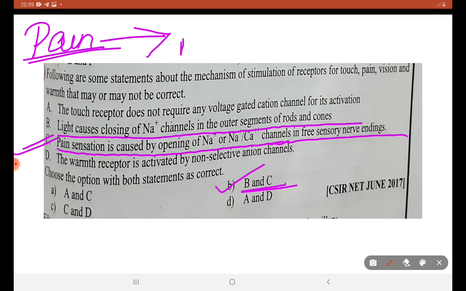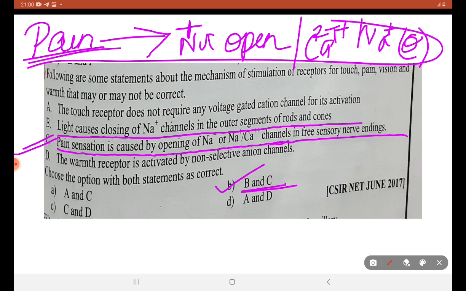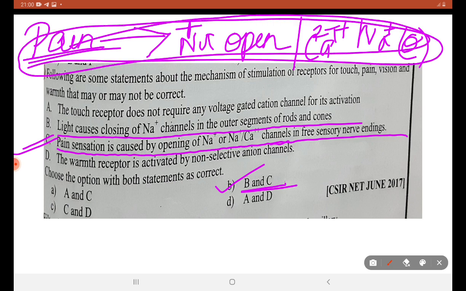Pain leads to opening of Na+ channels, or Ca2+ and Na+ channels. This will happen during pain. Only because of this are we sensing pain.